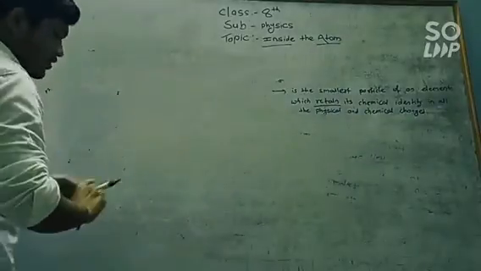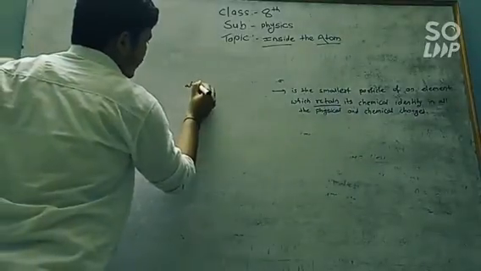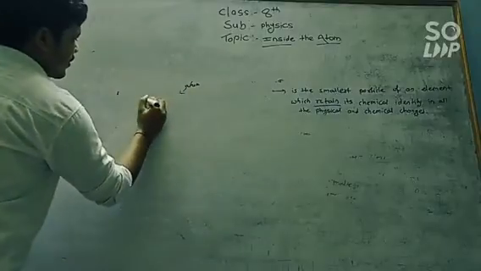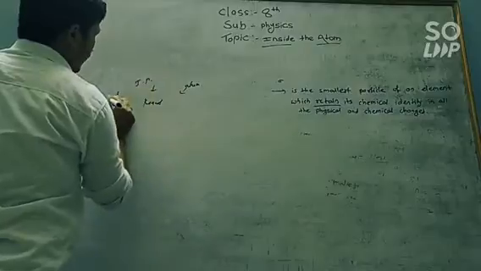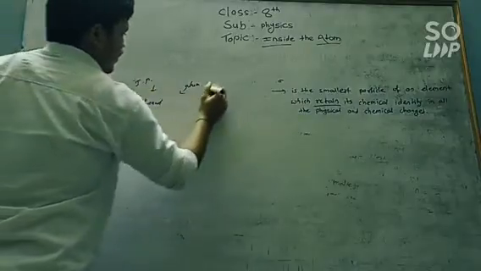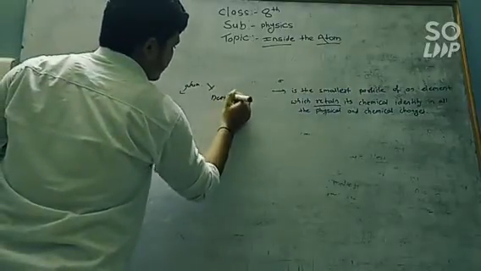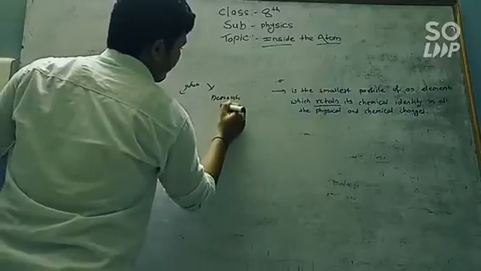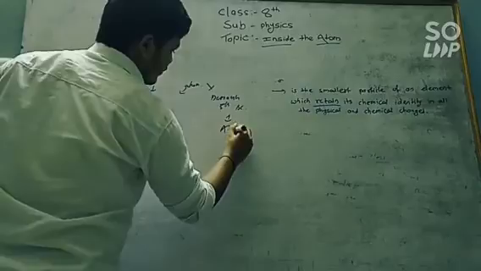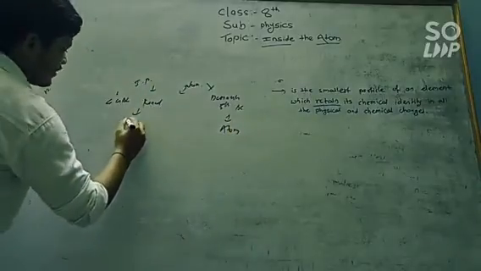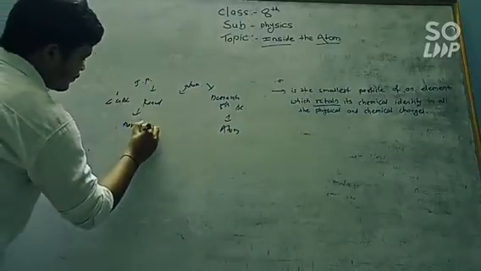So this is the definition of the atom, and we have seen the history of the atom: Kanad, the Indian philosopher before the 6th century BC, and Democritus, in the 5th century BC, named that smallest particle the atom, and Maharshi Kanad named that particle the Parmanu.